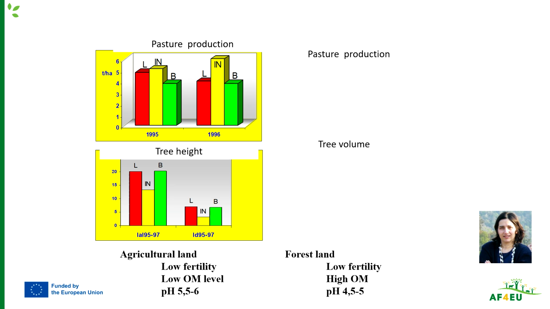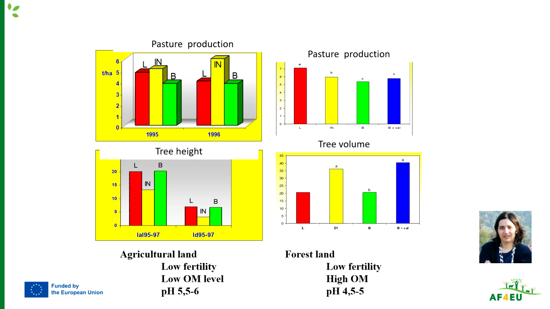If we move to a forest land with a very low fertility, high organic matter, and a pH between 4.5 and 5, we can see that we added another treatment, which is liming. We can see that the green, the treatment of low fertility, is low for pasture and tree volume. When we add only lime, we can see that the tree growth is increased because it has a high organic matter content, which means that the mineralization rate is activated and the nutrient supply appears. But this nutrient supply is not enough for the tree growth or for the pasture growth.